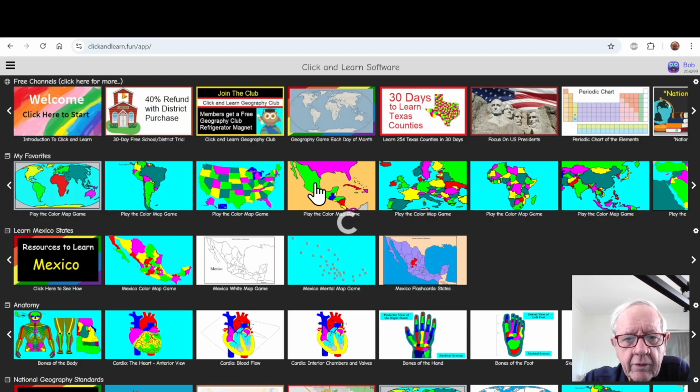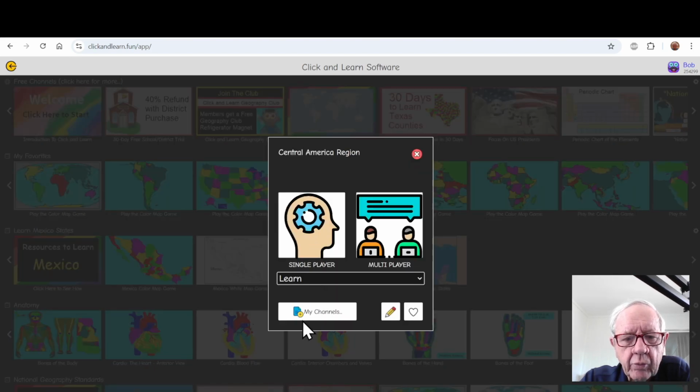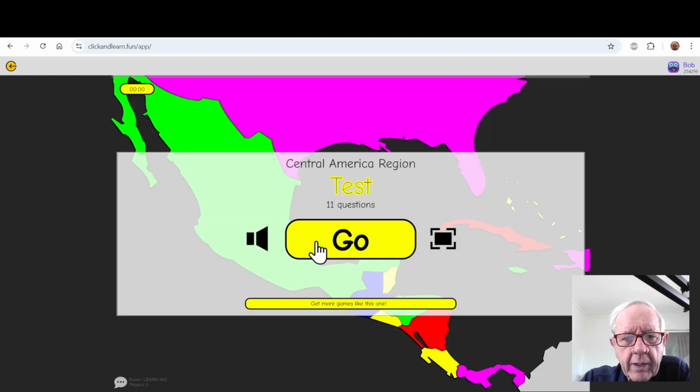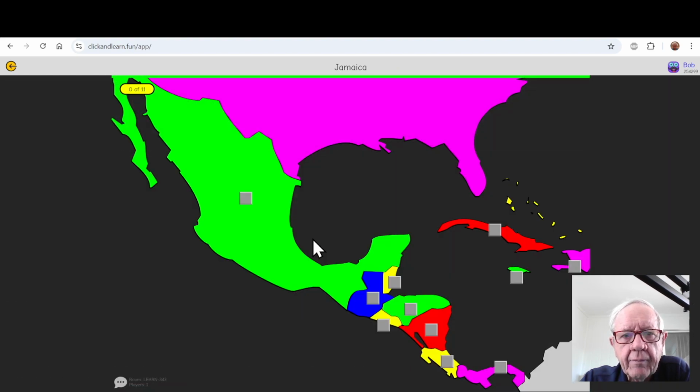If I had any of these wrong, it would be a little red button there instead of the green one. And now let's go right into Central America. Switch to test mode, click single player, and click go. It asks for Jamaica, Panama, Belize, Haiti, Nicaragua, Costa Rica, Cuba, Guatemala, Honduras, Mexico, El Salvador, and 100%. Exit from there.